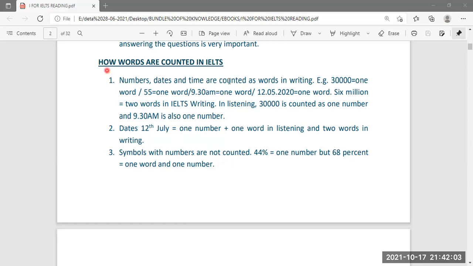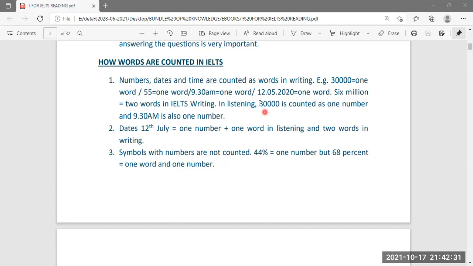Now, how are words counted in writing? Numbers, dates, and time are counted as words in writing. For example, 30,000, this is one word. 55 is one word. 9:30 a.m., this is without space, so this is also one word. 12.05.2020, this is also one word. 6 space million, these are two words in IELTS writing.